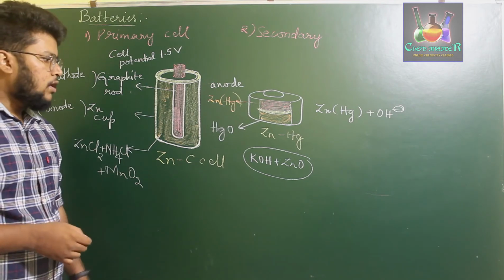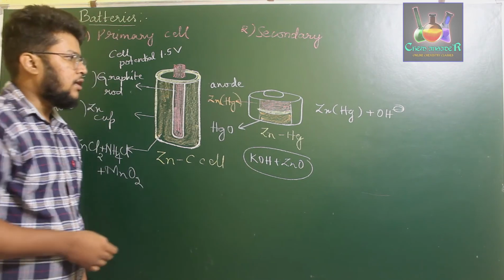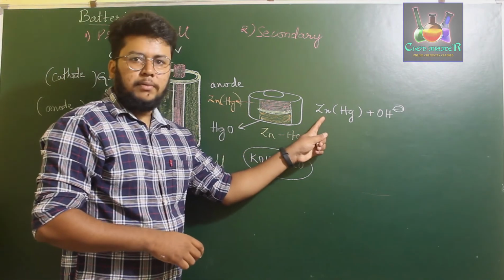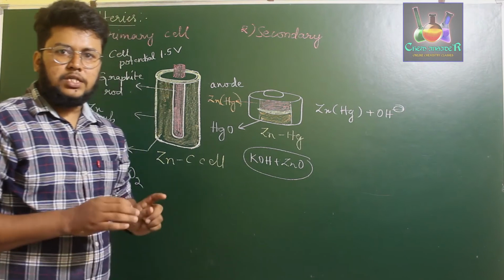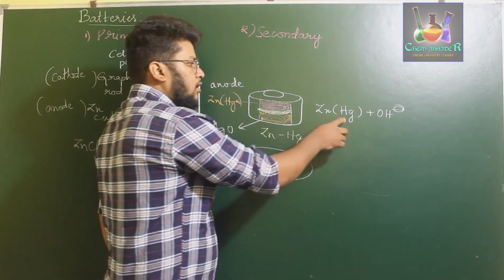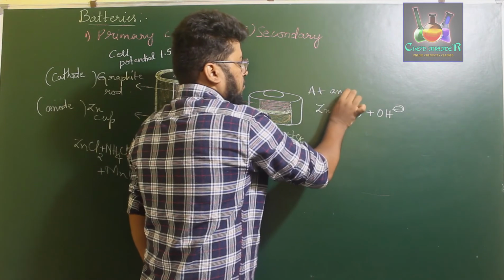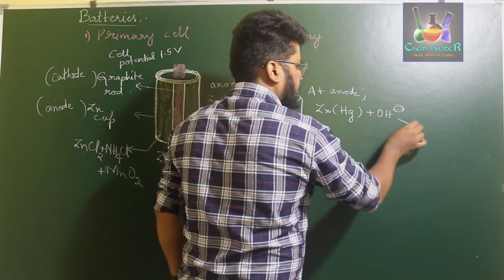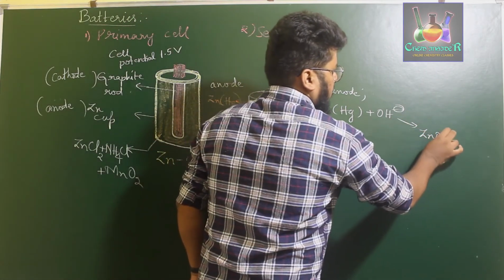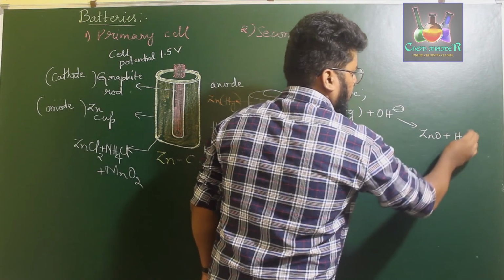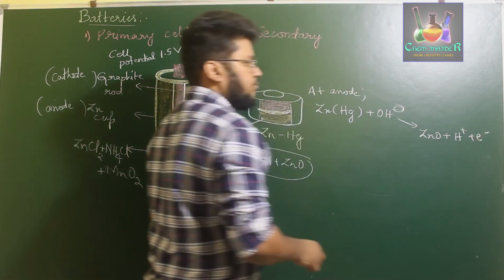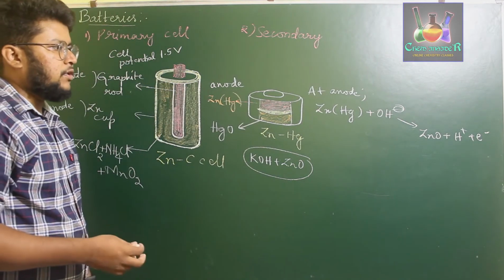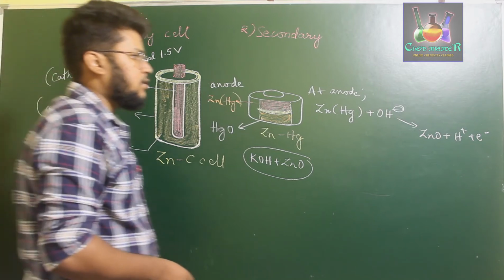So the OH- ions of potassium hydroxide react with the zinc amalgam. Here, zinc amalgam means only zinc will be reacting; mercury will not react, it will just be present as an adsorbate. So zinc at the anode reacts with OH- to form ZnO along with the liberation of H+ and electrons, which may lead to the formation of H2O also. In some cases it may form H2O.